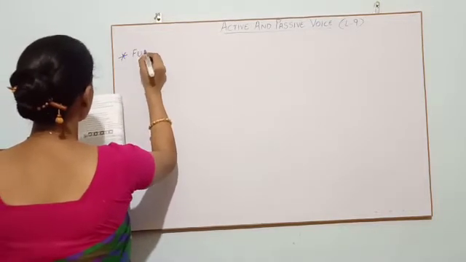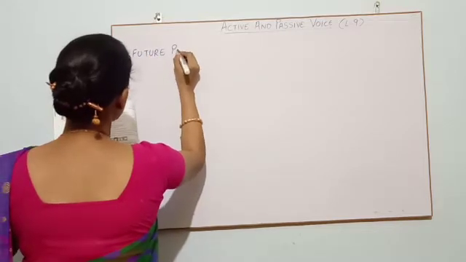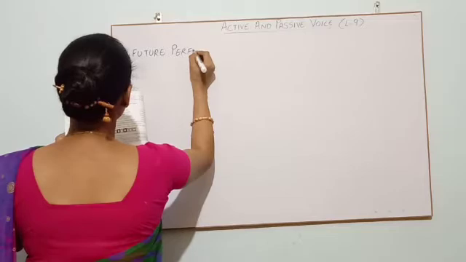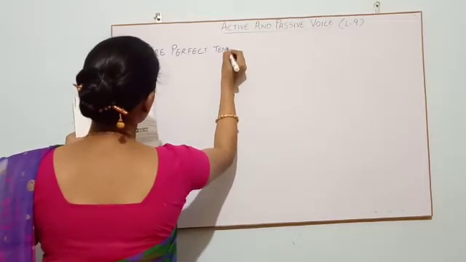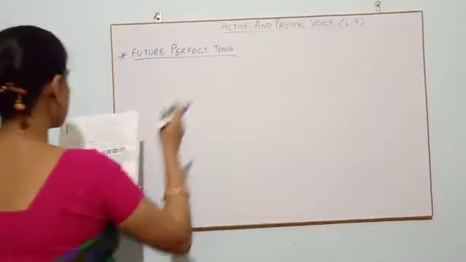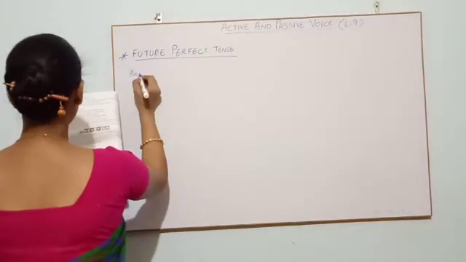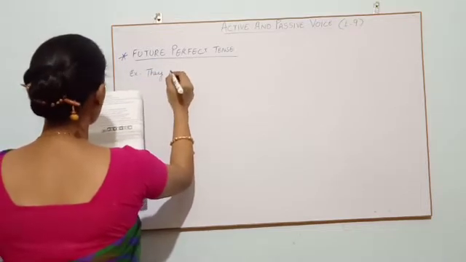Future perfect tense. One statement I will be writing for you to make you understand. This is your second statement from the book.